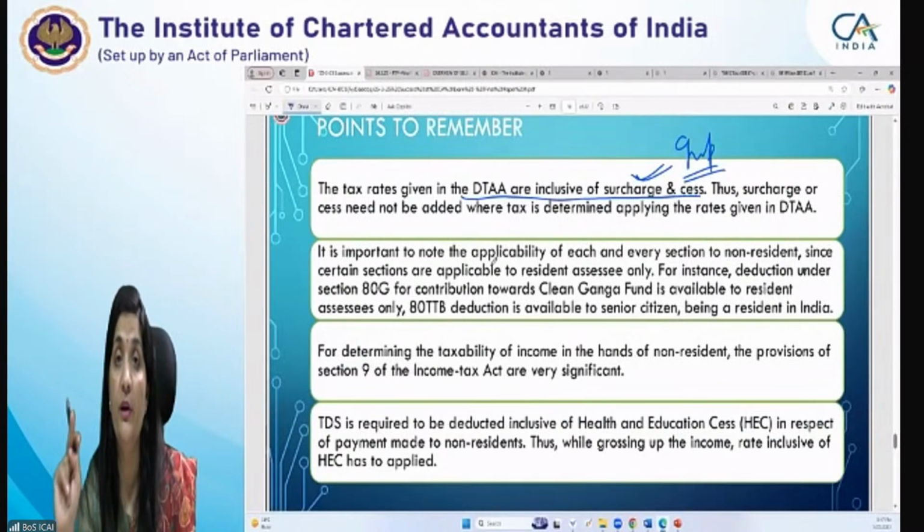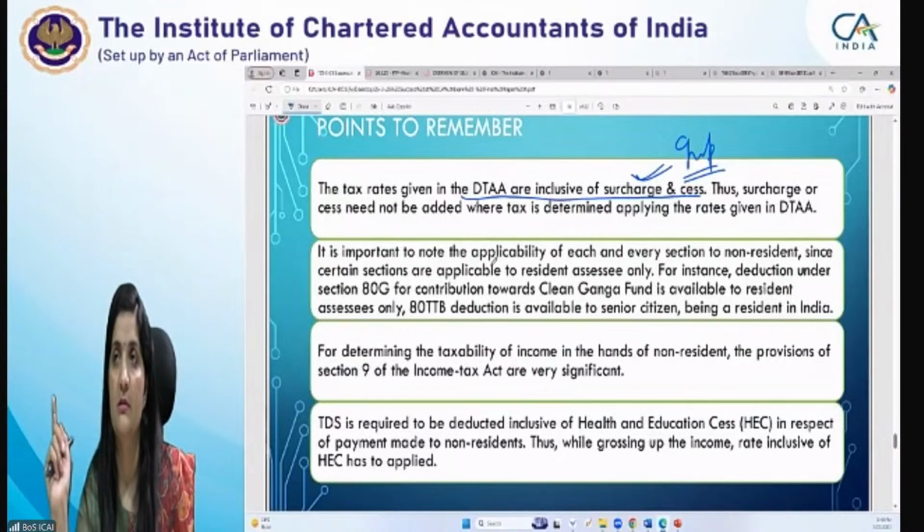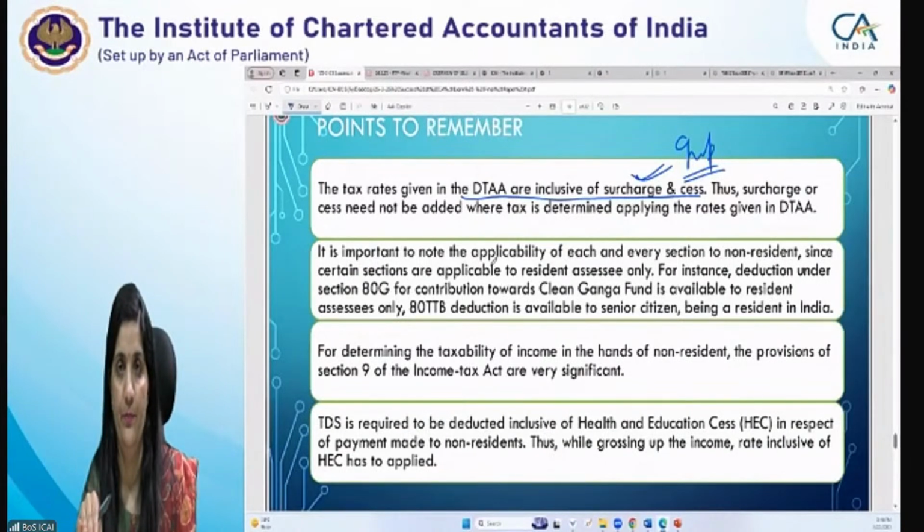That benefit they have extended only to individuals and HUFs who are resident in India, not to a non-resident. Keep in mind, resident includes resident but not ordinarily resident also. Wherever resident is written in the provisions, it means it is extended to resident but not ordinarily resident as well. So there are specific benefits there.